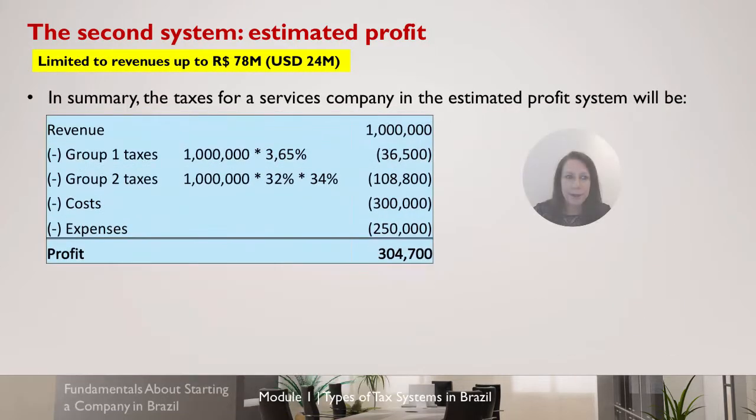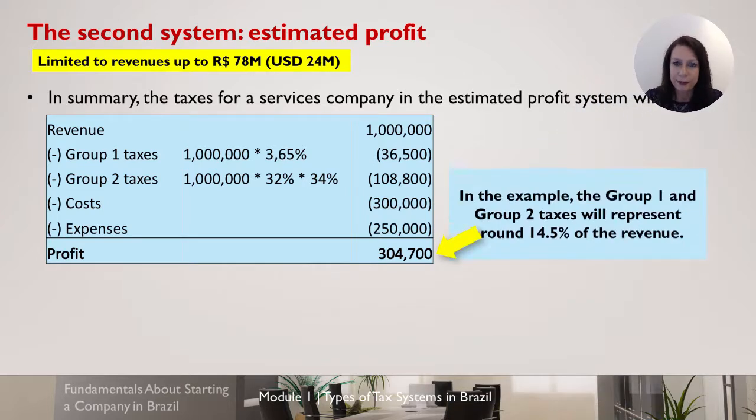So, in summary, in this example of the services company that has a revenue of $1 million, the group 1 taxes will be $36,000, the group 2 taxes will be $108,000, and I also included $300,000 as costs and $250,000 as expenses to show that this company will have around $304,000 as profit.